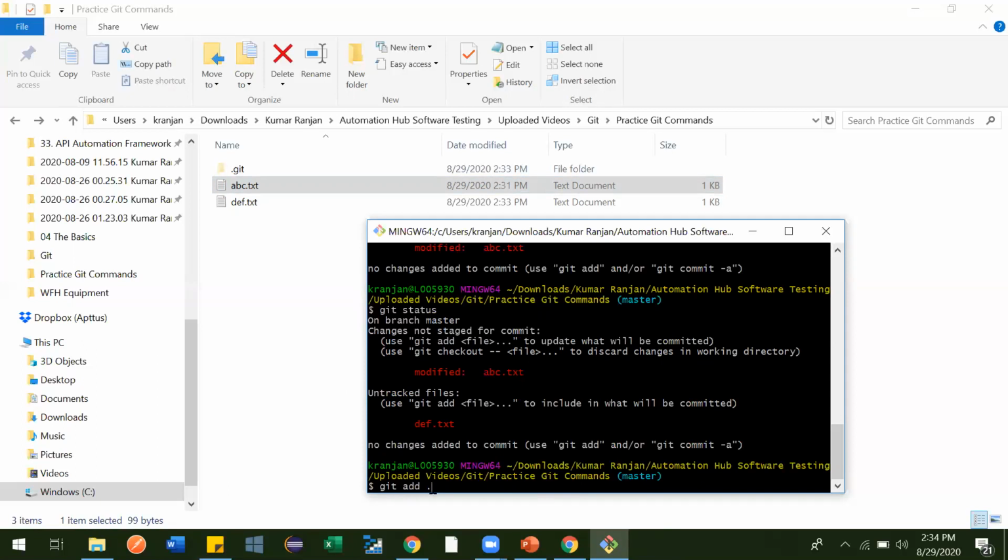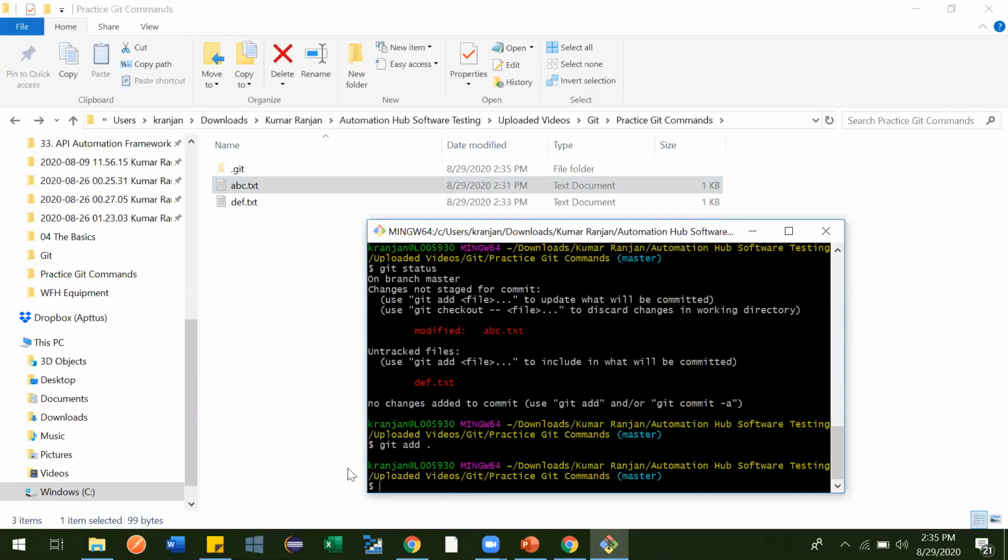What does this dot mean? Inside this folder, whatever files are there and all the changes that have been done to them, like here we have changed abc and here we have added a new file, when you run this, everything will go to the staging area. Now let me press enter. See, we didn't get any message, which means we are good.